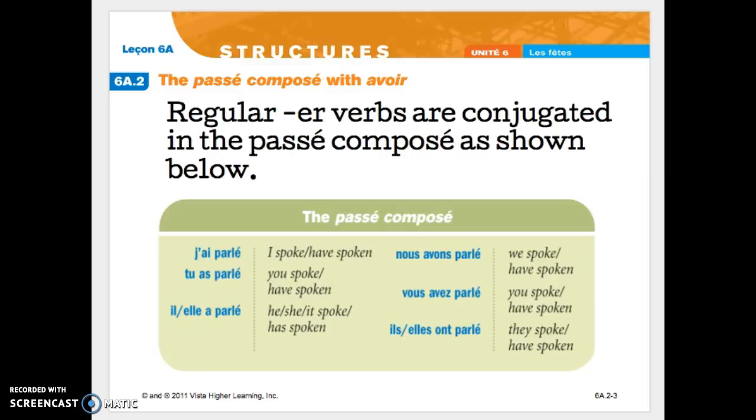J'ai parlé means I spoke or I have spoken. Tu as parlé means you spoke or you have spoken. Il, elle a parlé is he, she, or it spoke or has spoken. Nous avons parlé, we spoke or we have spoken. Vous avez parlé, you spoke or you have spoken. And then ils, elles ont parlé, they spoke or they have spoken.